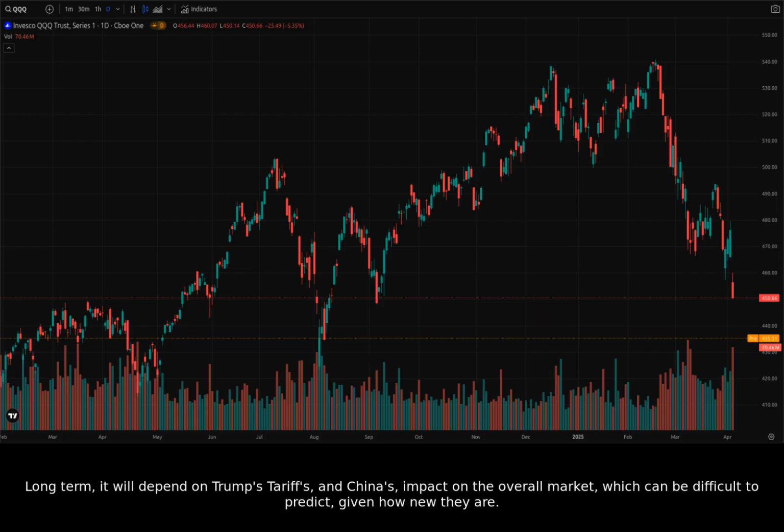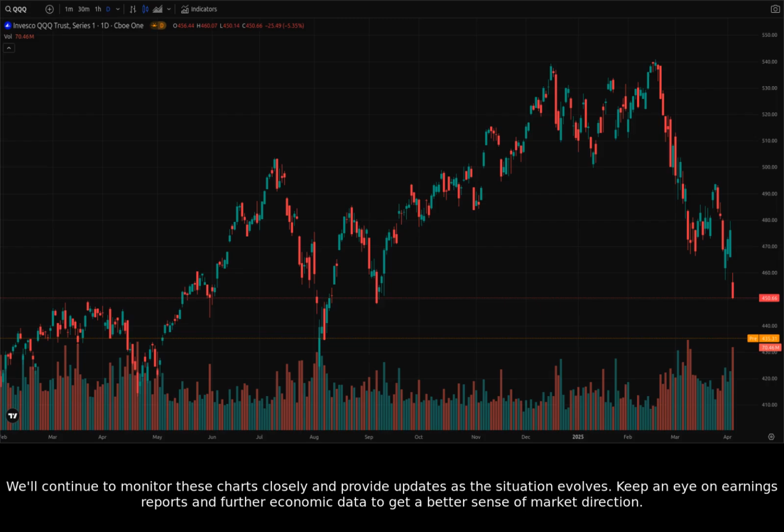Long term, it will depend on Trump's tariffs and China's impact on the overall market, which can be difficult to predict, given how new they are. We'll continue to monitor these charts closely and provide updates as the situation evolves. Keep an eye on earnings reports and further economic data to get a better sense of market direction.